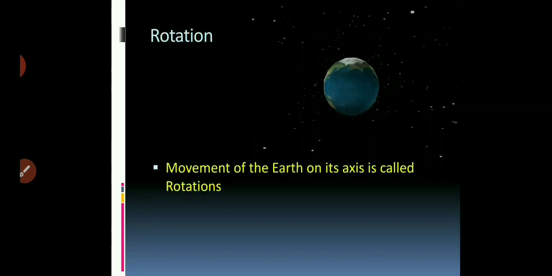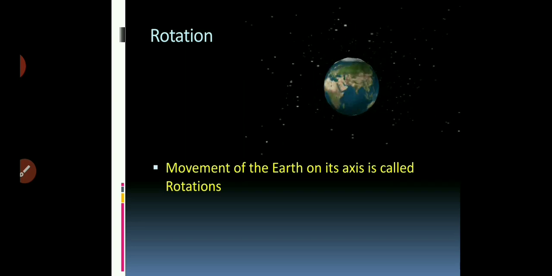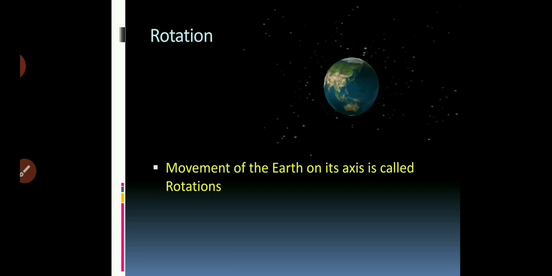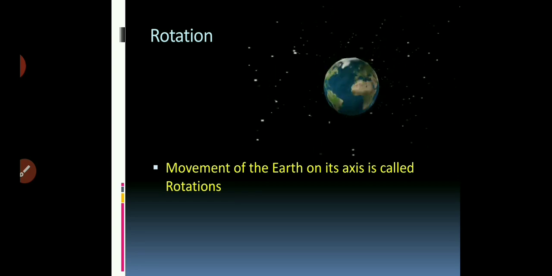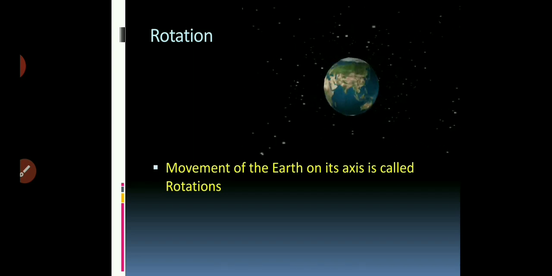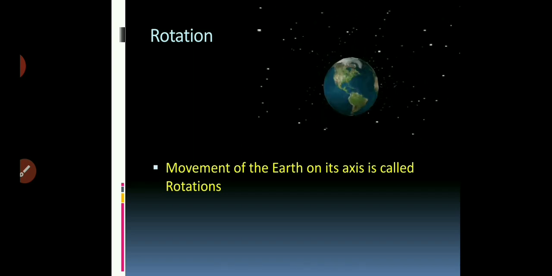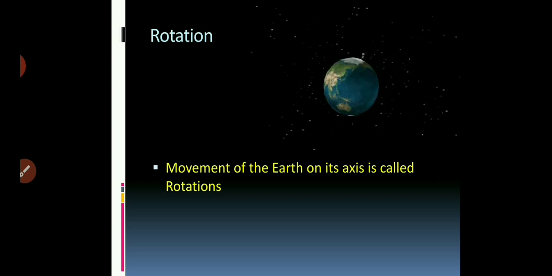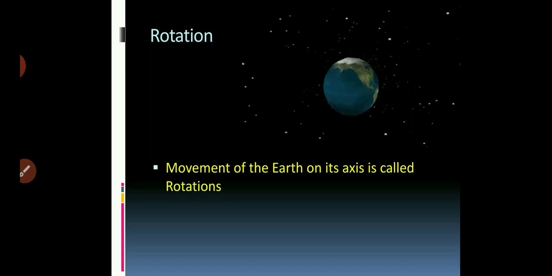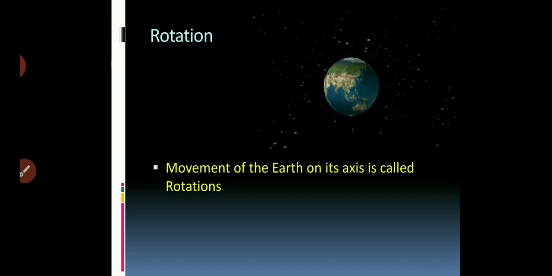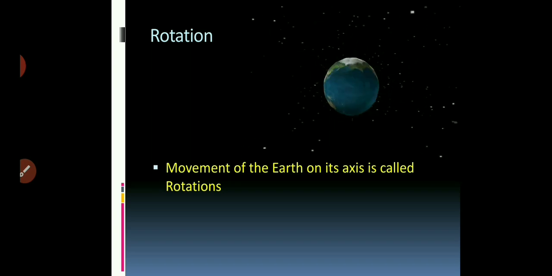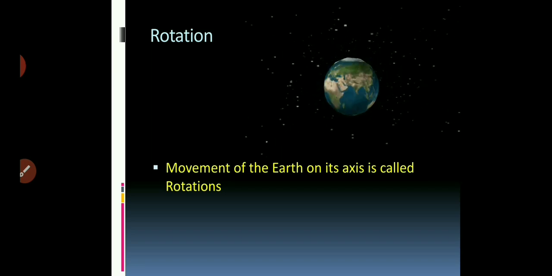Now let's come to the first topic, rotation. Movement of the Earth on its axis is called rotation. The Earth rotates on its axis and takes a full circle in 24 hours. Technically, if you remain at one particular place on the Earth, you would also have traversed the same distance as the length of the latitude of the place. However, you do not feel the movement because all the other things in relation to your position are moving with you.